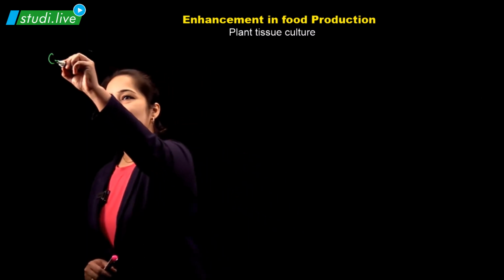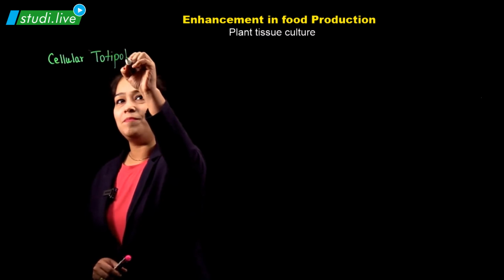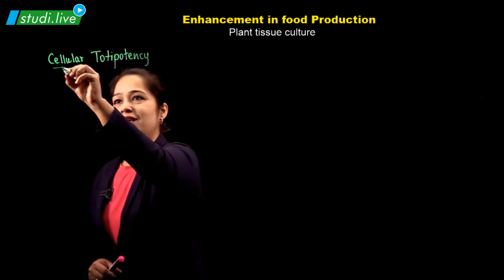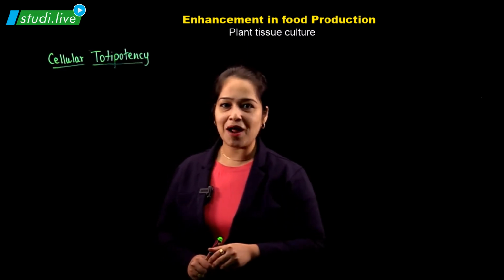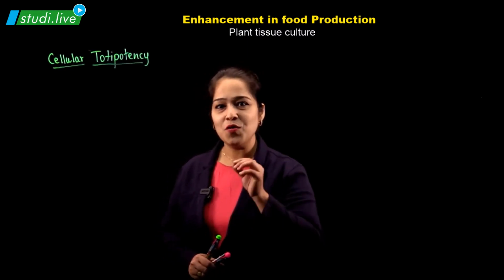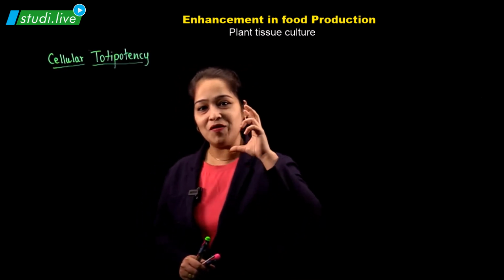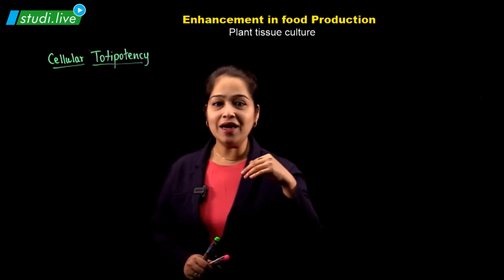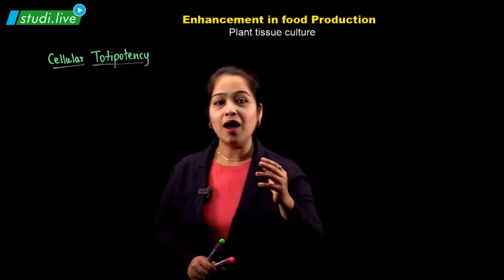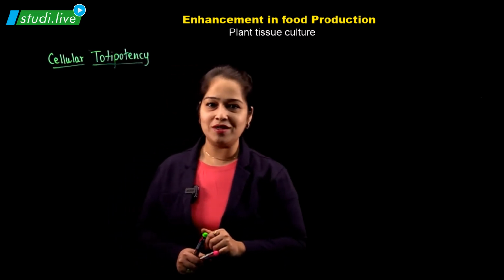What is cellular totipotency? It is the ability of a single plant cell. A single plant cell can divide and differentiate into a complete new plant when it is kept under suitable environment conditions, which means when we have a single plant cell, when we keep it in a tube with a nutrient medium, it has the ability to divide and differentiate, means it is going to mature and it is going to give us a complete new plant. That is called cellular totipotency.